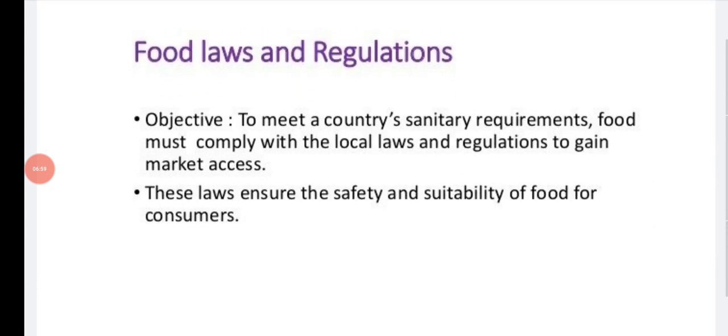Next, food laws and regulations. The objective is to meet a country's sanitary requirements. Food must comply with the local laws and regulations to gain market access. These laws ensure the safety and suitability of food for consumers. So, under food laws and regulations, the objective says that to meet the country's sanitary requirements, food must comply with the local laws and regulations to gain market access. So all the local laws and regulations are to be obeyed by the traders in the market.